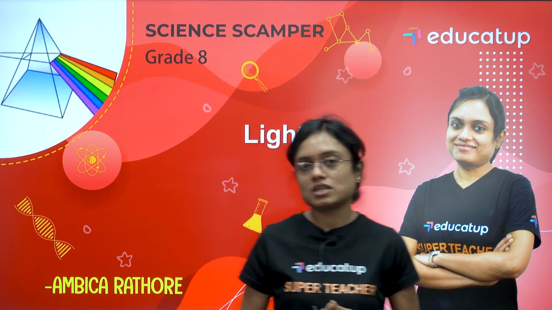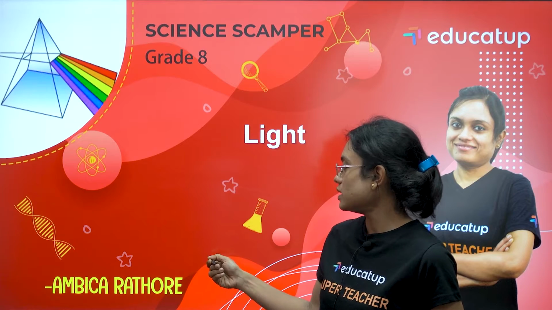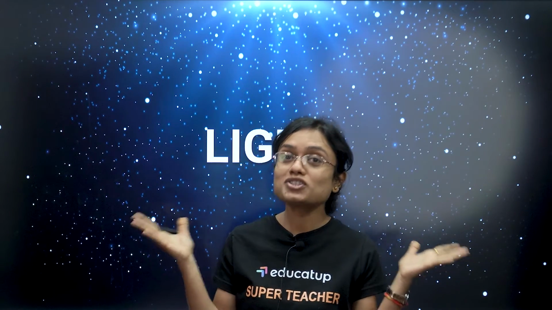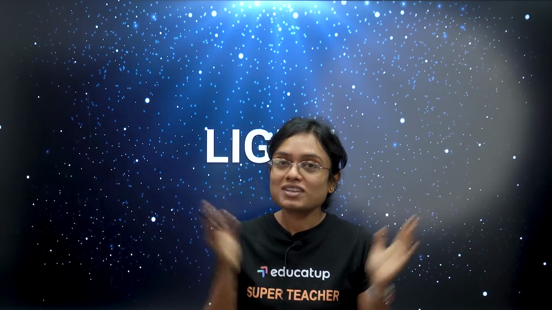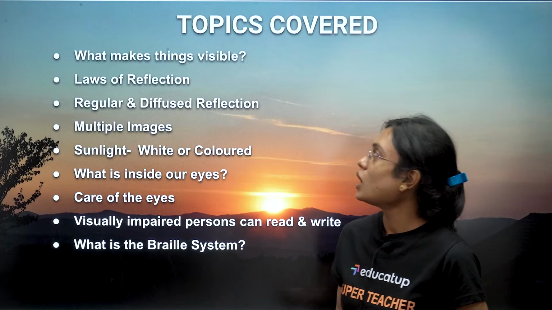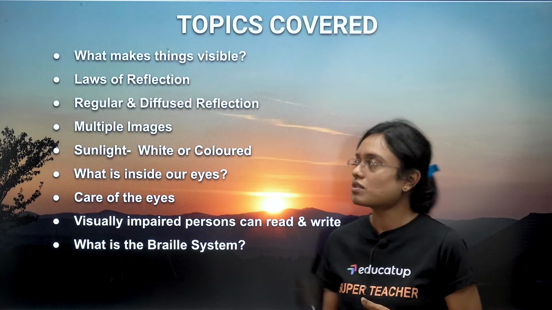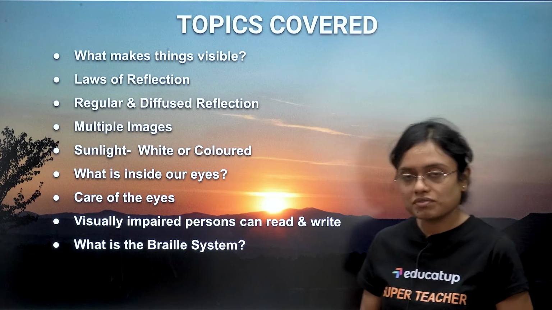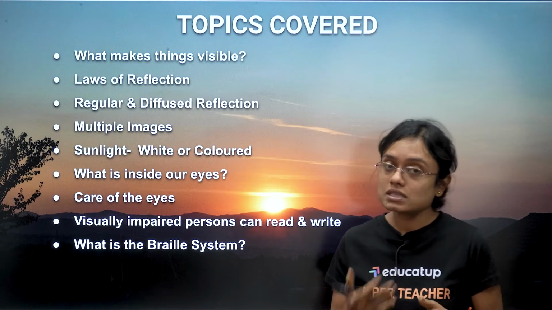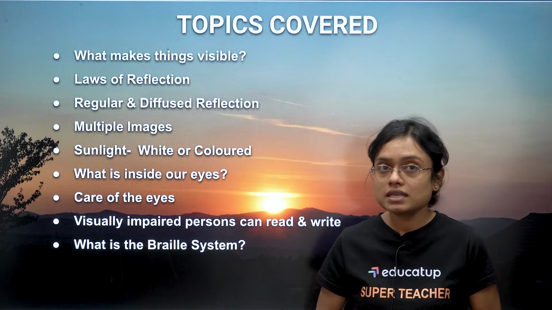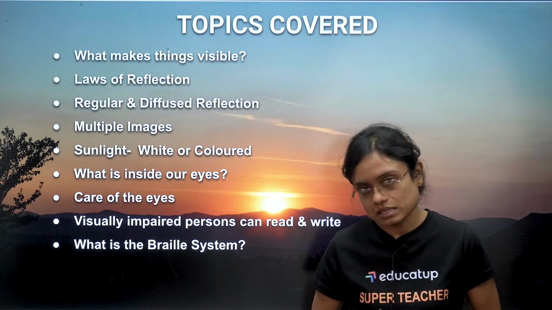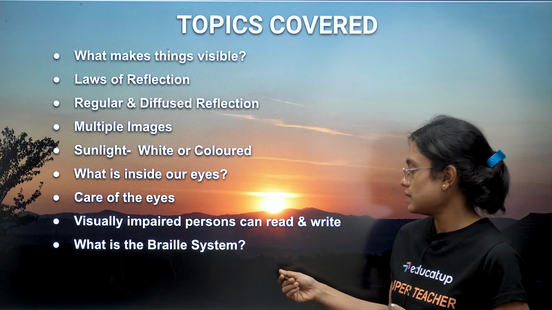Now let's start today's session, and the topic for the day is light. Yes, Roshni, Ujala. So today we are going to discuss light, and the topics are: what makes things visible, laws of reflection, regular and diffuse reflection, multiple images, sunlight, white or colored, what is inside our eyes, care of the eyes, how visually impaired persons can read and write, and what is the Braille system. So now let's begin.